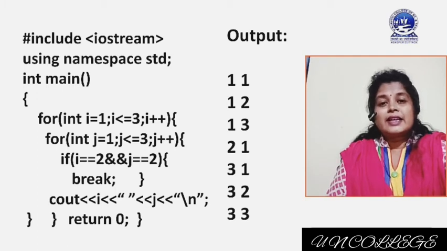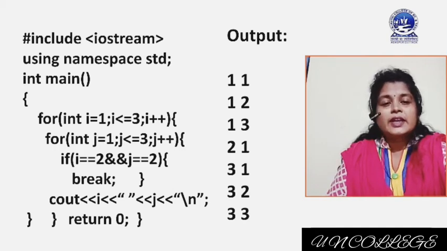Okay. And second time, inside the inner for loop j will be incremented and the condition will be checked, if i equal to 2 and j equal to 2. No. So here also we will get output 1 2. Then third time j is incremented to 3 and condition j less than equal to 3 is satisfied, and the condition i equal to 2 and j equal to 2 is not satisfied, and we will get output 1 3. Then control will come out from the inner for loop. Why? Because j value is now 4 and the condition is not satisfied.